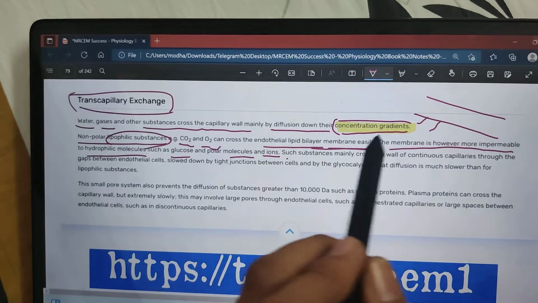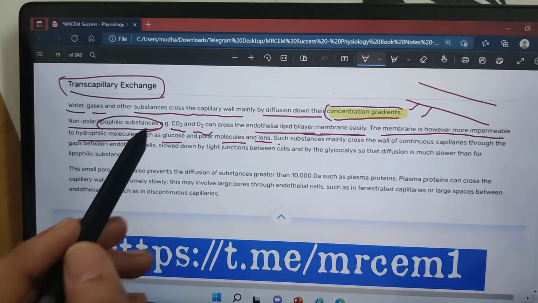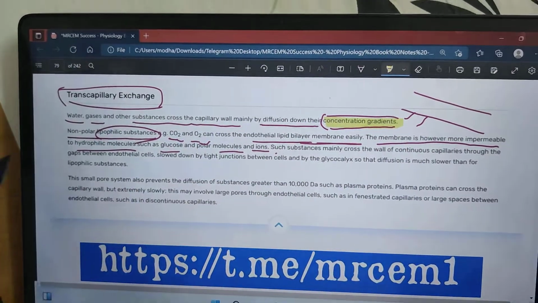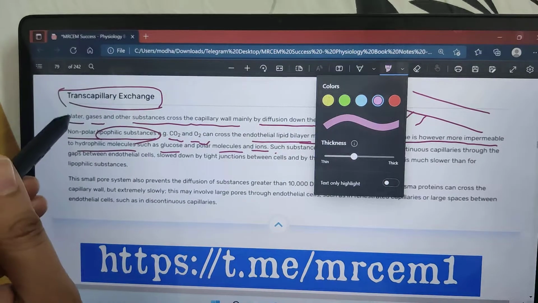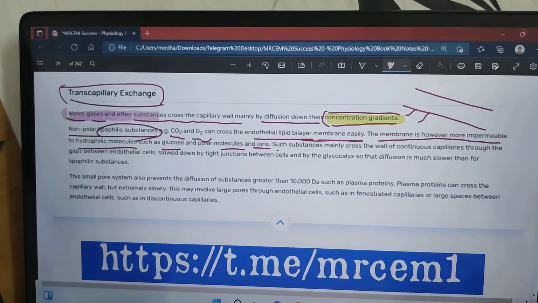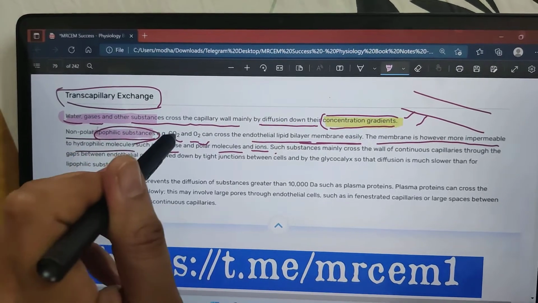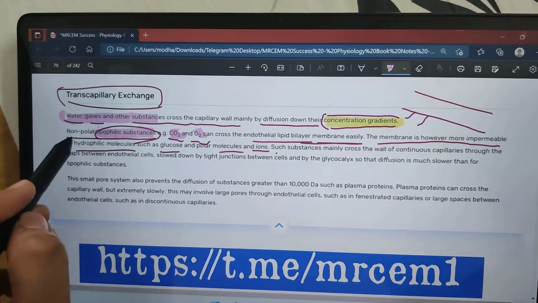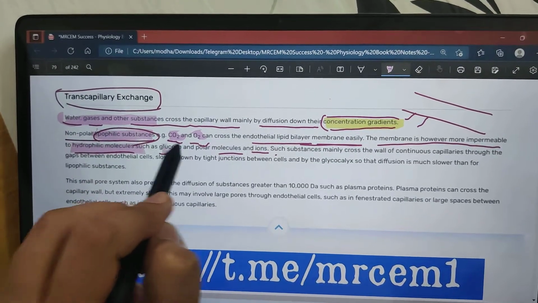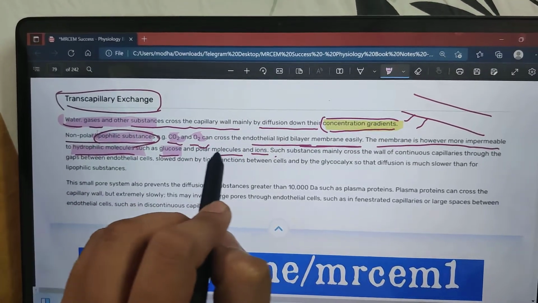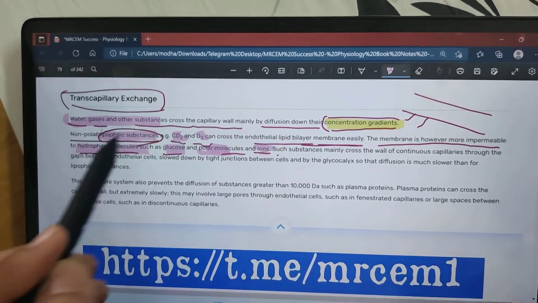The membrane is impermeable. As we have seen here, there is the permeability of water, gas, and other substances, then the non-polar lipophilic substances like CO2 and O2, and the hydrophilic molecules such as glucose, polar molecules, and ions.